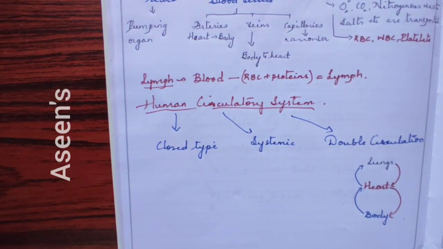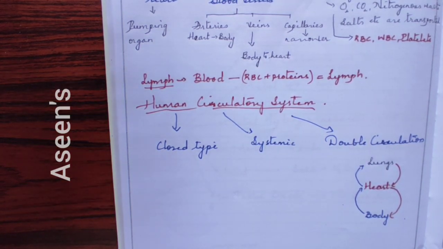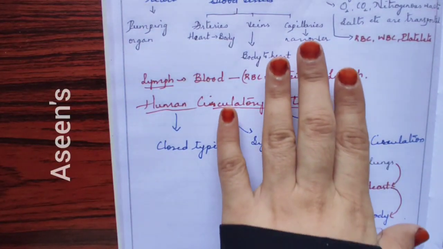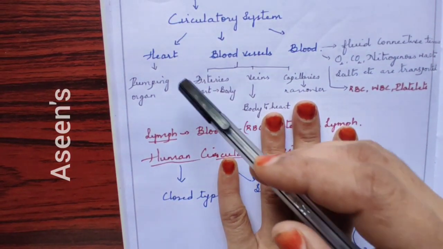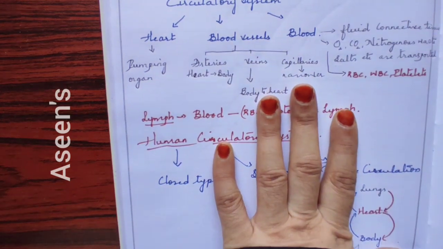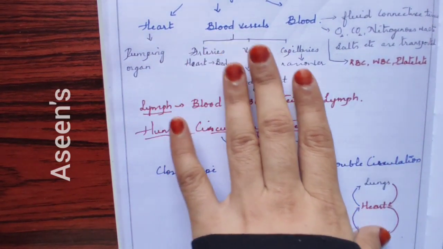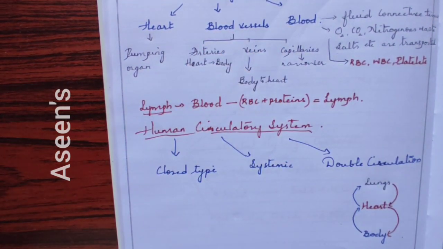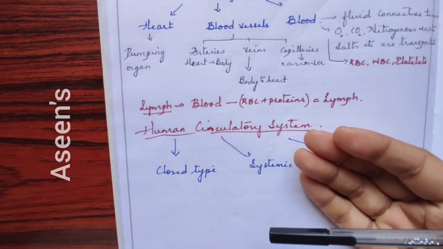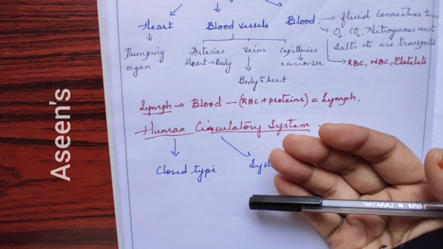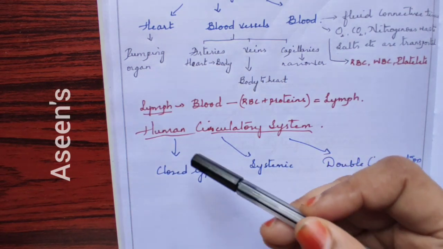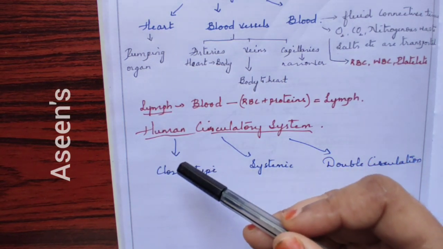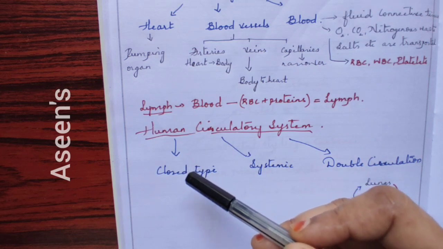The first one is closed type. Our circulatory system is a closed type circulation. That means whatever blood is flowing, it flows in between the heart and blood vessels. Heart and blood vessels are the only ones helping the blood to flow. Outside the heart and blood vessels, you are not going to see even a drop flowing. All the blood is enclosed within the heart and blood vessels itself.